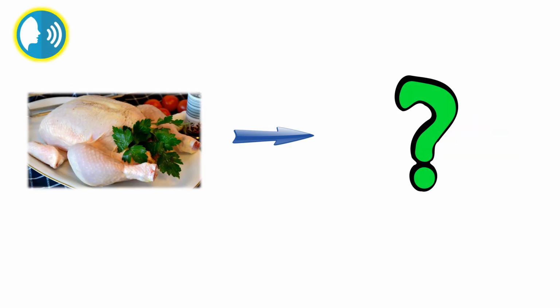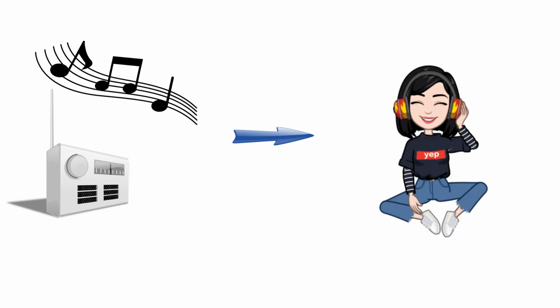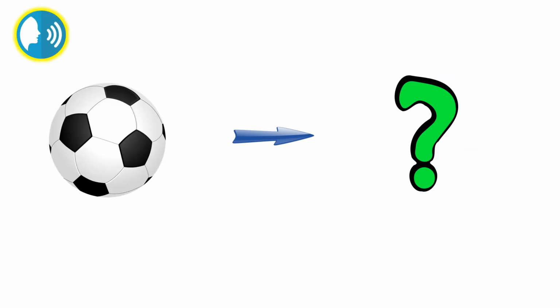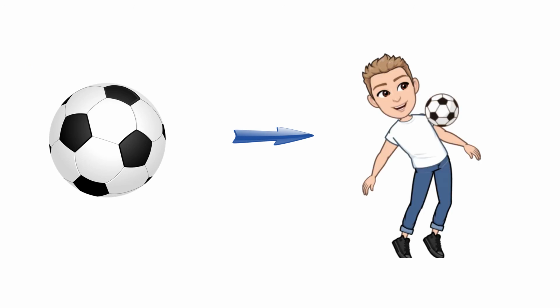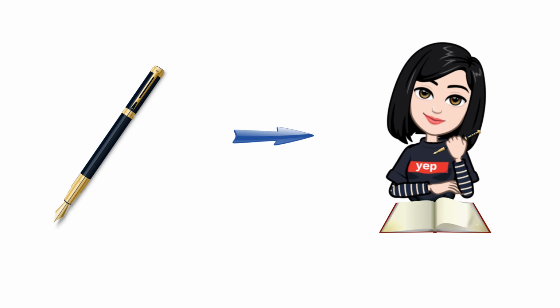What do you do with this chicken? You cook it. What do you do with music on the radio? You listen to it. What do you do with the ball? You play with it. What do you do with the pen? You write with it.